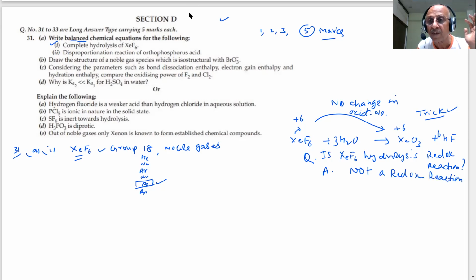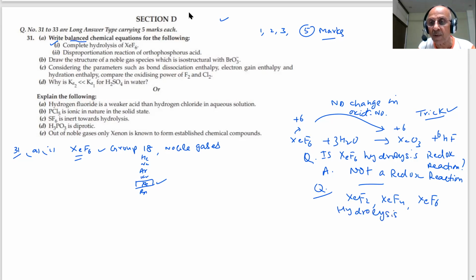Therefore, I would say, student, you should take the NCERT book and you should be able to write the hydrolysis of these fluorides of xenon. They are very, very important questions. Hydrolysis of XeF2, XeF4, XeF6. A question could be there to write the equations for hydrolysis. One of the questions can come in the paper.